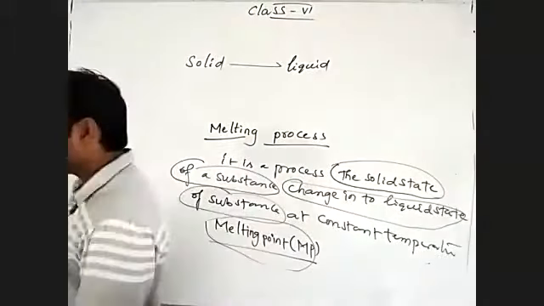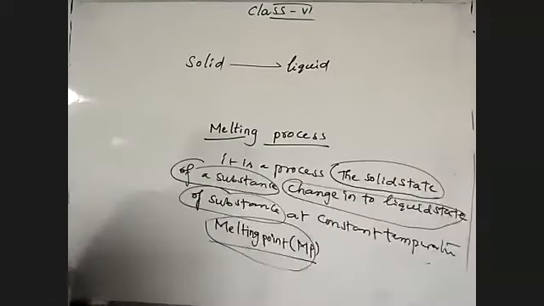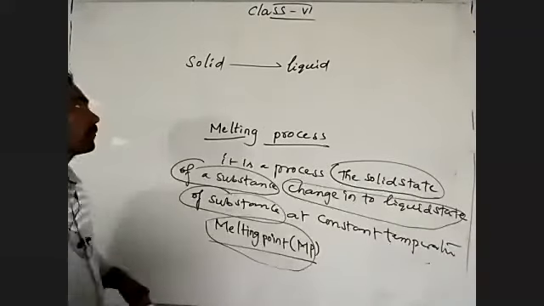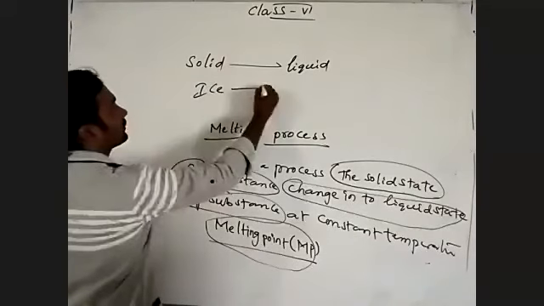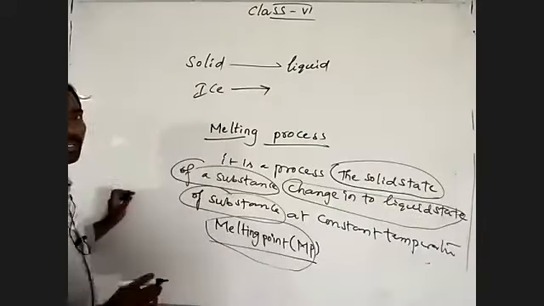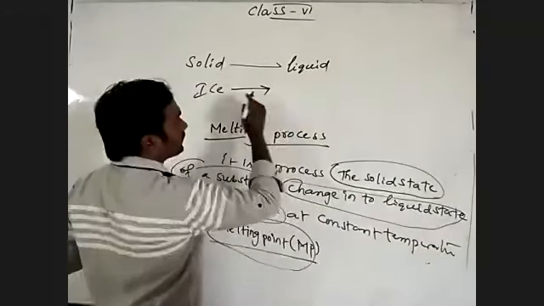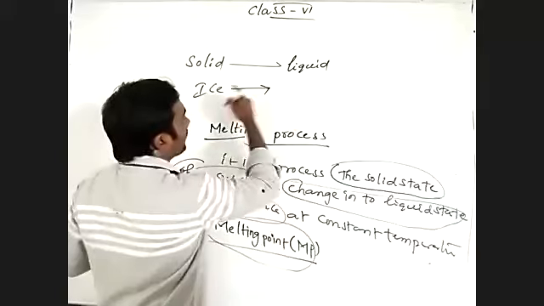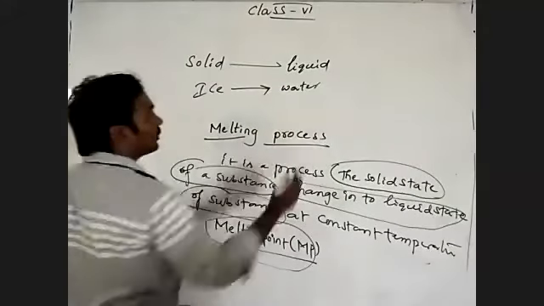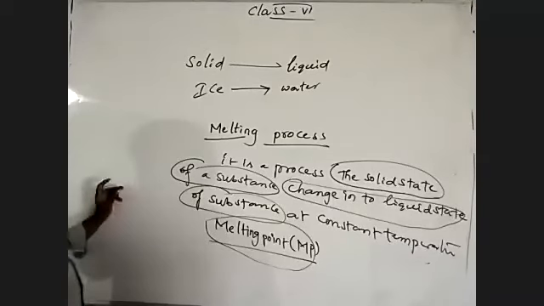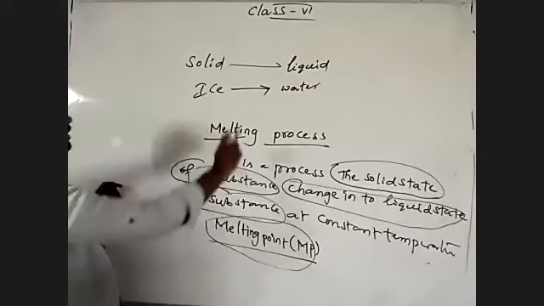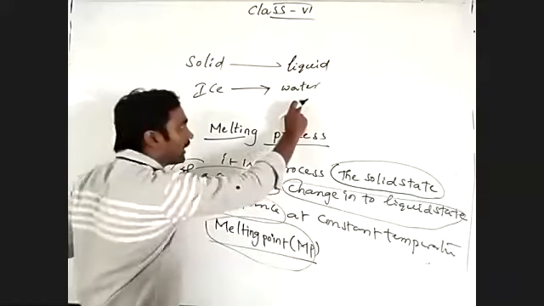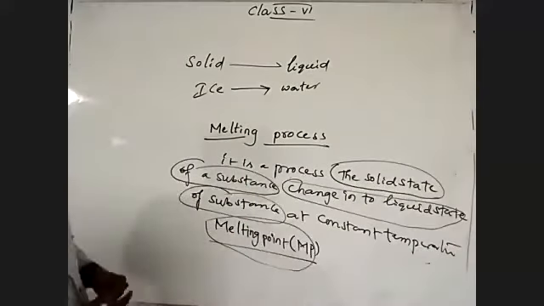So melting is a process to change the solid state of a substance to the liquid state of a substance. Okay, example. What is the best general example? Ice. By giving heat to the ice, what happens? It starts to melt, which means ice converts to water. Ice to water. Understand? So the change of a solid substance to a liquid substance is known as the melting process.